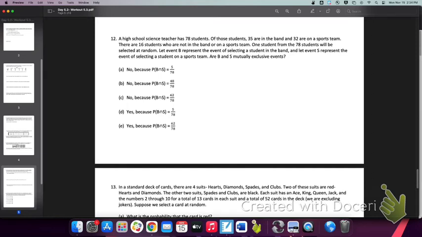A high school science teacher has 78 students. Of those students, 35 are in band, 32 are on sports teams. 16 are not in band or on a sports team. One student from the 78 students will be selected at random. We're going to let B be the event that they're in band, S is that they're on a sports team. Are B and S mutually exclusive? Yes or no, and why.